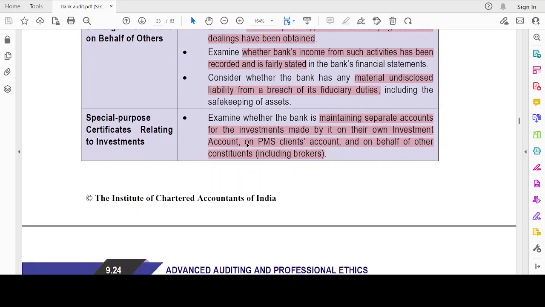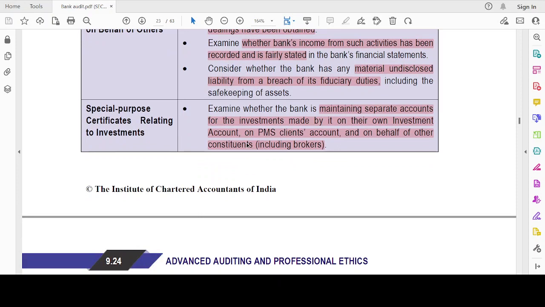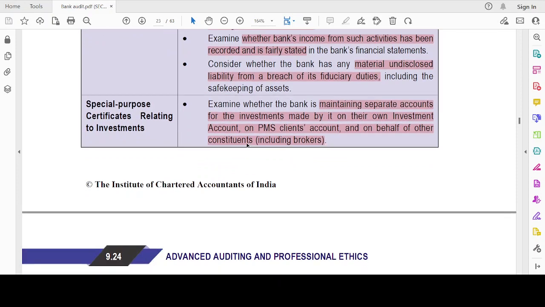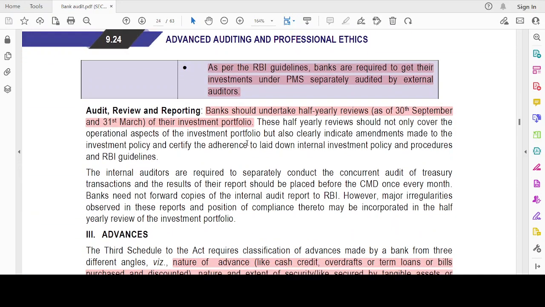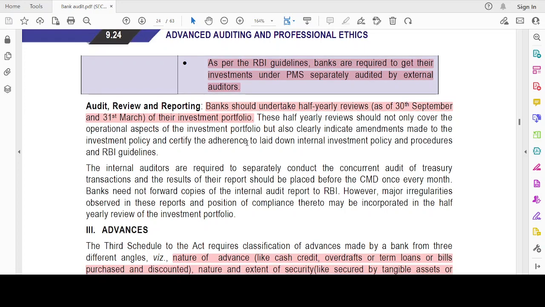Special purpose certificate relating to investment, meaning separate accounts for investments made on their own investment account, on PMS clients' account, or on behalf of the constituents. But as per the RBI guidelines, this PMS account should be separately audited by the external auditor. As per RBI guidelines, banks are required to get their investments under PMS separately audited by the external auditors.